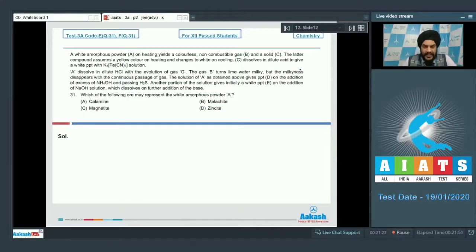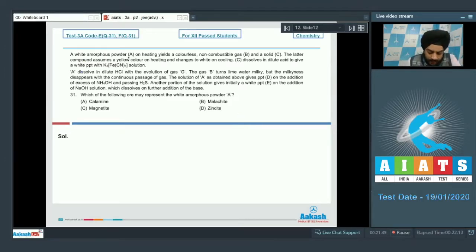Let us look at the next section, students. This section contains 2 paragraphs. The first paragraph has 3 questions and the second paragraph has 2 questions. Each question has 4 options, out of which one or more than one option may be correct. So let us look at the comprehension given for question number 31, 32 and 33.